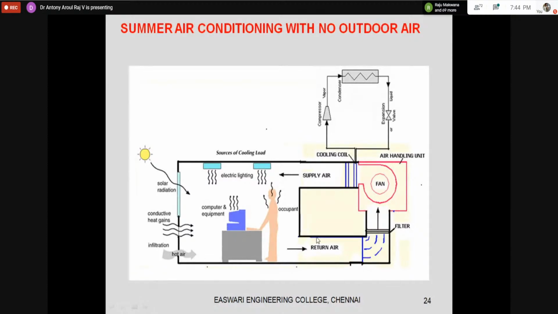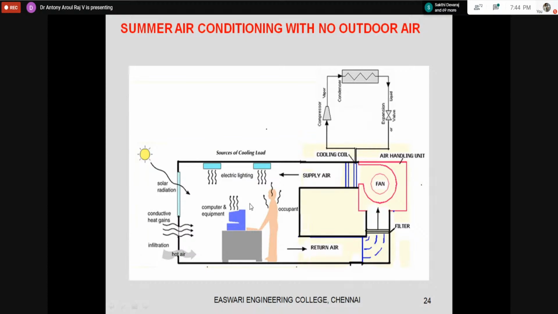One thing which is not there is fresh air. We are not taking fresh air. This is a typical air conditioning system. You will have a filter, fan and cooling coil, which is for a summer air conditioning system. So already I told you. Why are we going for cooling load calculation?